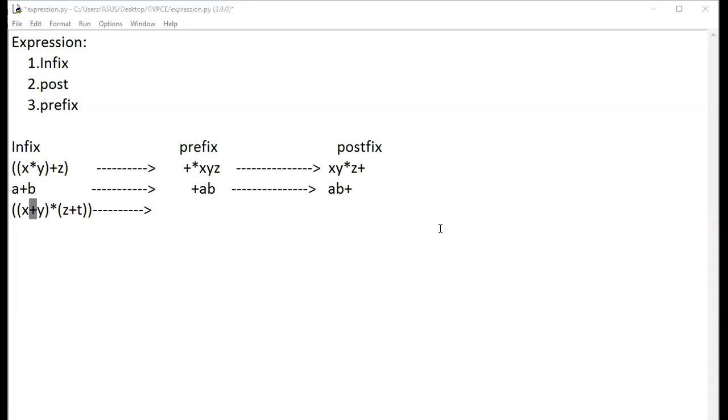It should not be there. Janaki, no. That's for postfix, isn't it? You've written for postfix only now. Arsha, no, that's wrong. Shami, that's wrong. Yeah, Janaki, that's right for postfix.